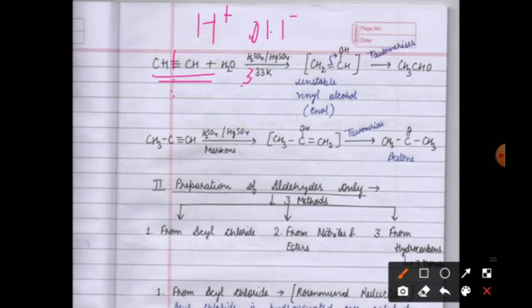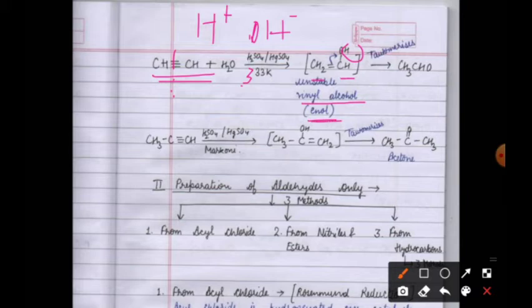Since this is a symmetrical alkyne, there is no problem wherever we attach H plus and OH minus. If we attach H here, we get CH2 double bond CH, and OH is attached on this side. This compound is known as vinyl alcohol, and it is generally known as an enol also.